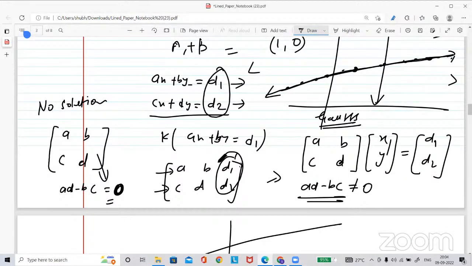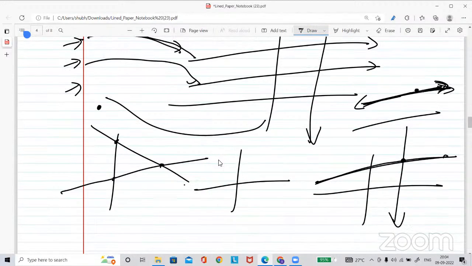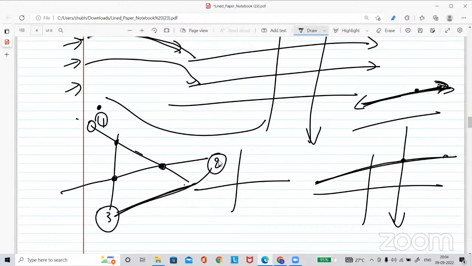What you have drawn right now, that triangular shape. Yes. So for this triangular shape, the same thing is happening, right? You are not getting a unique point. For these two lines you are getting a solution, and for these two lines you are getting a solution, but the third one is needed. Suppose this is the first equation, this is the second equation, and this is the third equation. For the first two equations you are getting a solution, but not the third one, because these two are intersecting.